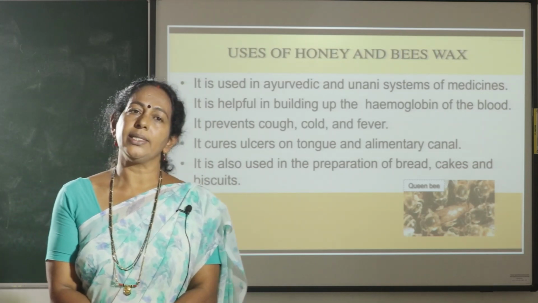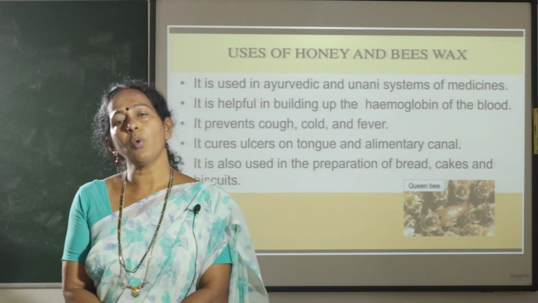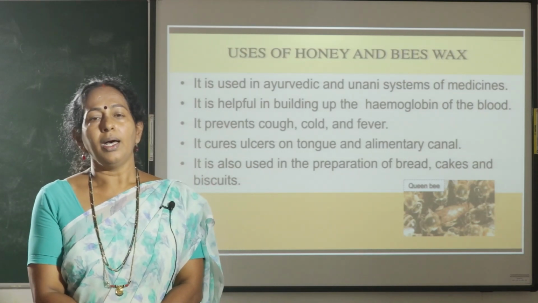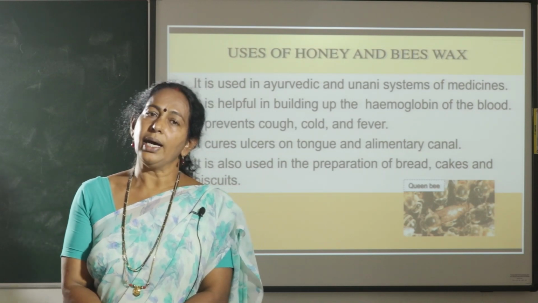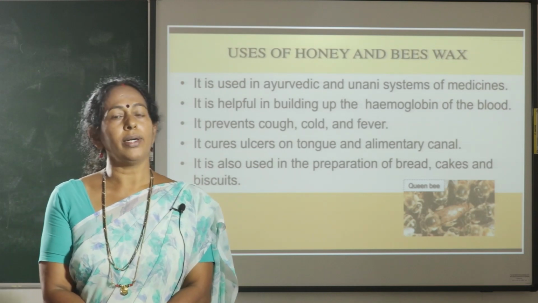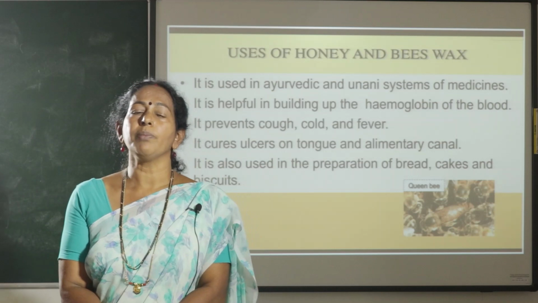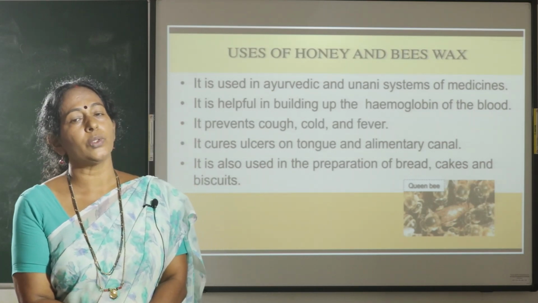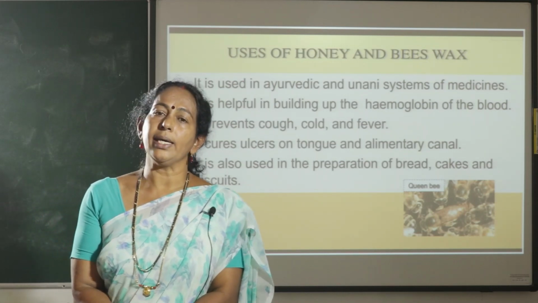And there is one more method to test the purity of honey. Take some water in a cup. Add 2 to 3 drops of honey into that water. If the honey settles at the bottom without dissolving in water, it shows that it is pure. Or else, if the honey dissolves in water before settling at the bottom, it shows that it is impure. Like that we can check the purity of honey.